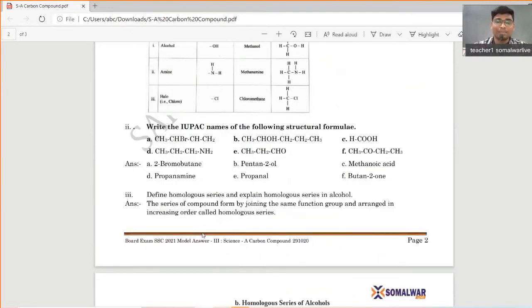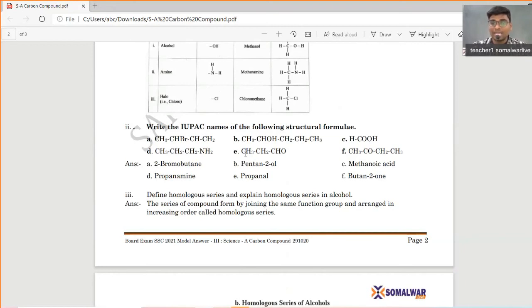Now, IUPAC names. So IUPAC names are very simple. Here, bromine is attached to the second carbon, so you will get 2-bromobutane. Here, the alcohol group is attached to the second carbon, pentan-2-ol. Number of carbons 1, 2, 3, 4, 5. Pentan-2-ol. This is carbon number 1, so methanoic acid. It is carbon 1, 2, 3. Propanamine. Propanamine, amines.